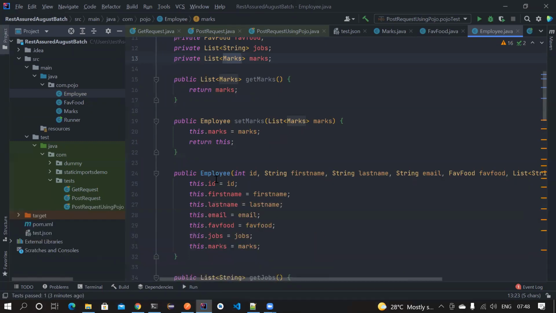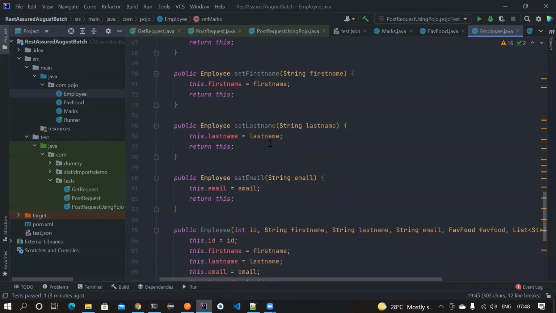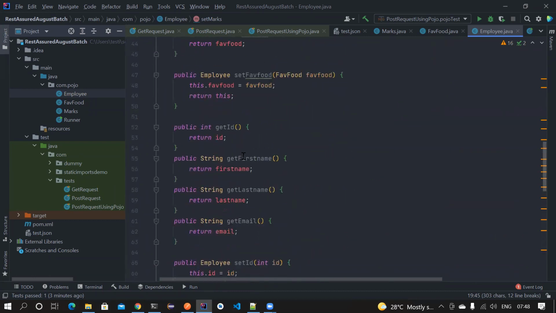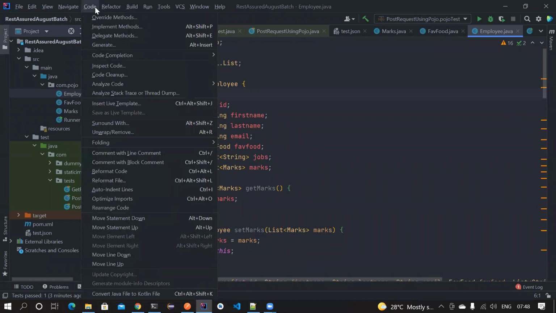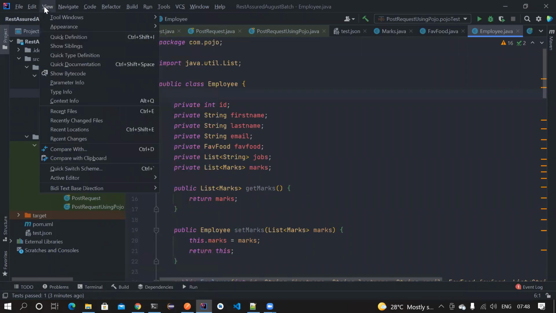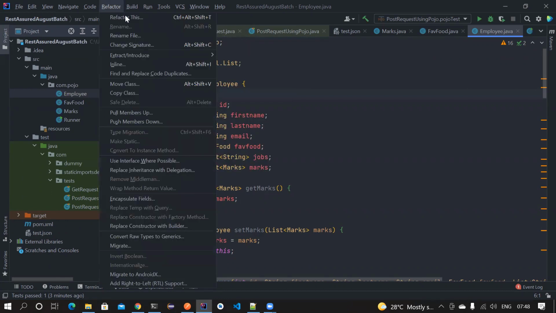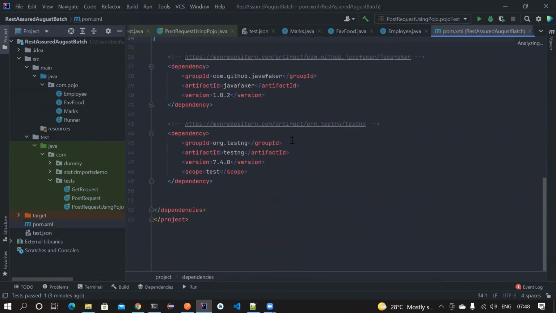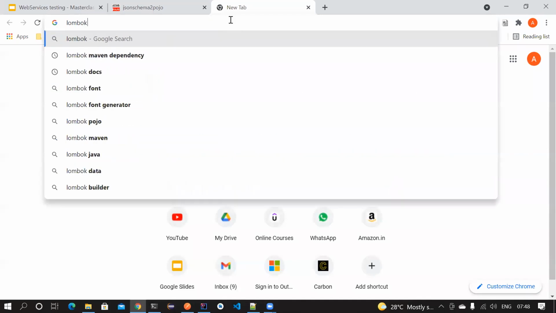Now, if you notice, we are writing a lot of code here. I don't want to do that. Then how can I solve that? In those cases, there is something called Lombok. If you are using IntelliJ, it comes inbuilt, so you don't have to do anything. Let's go here, and there will be something called Lombok. It will already be there. So let's go to the pom.xml, and there is a plugin called Lombok. Lombok Maven Dependency.